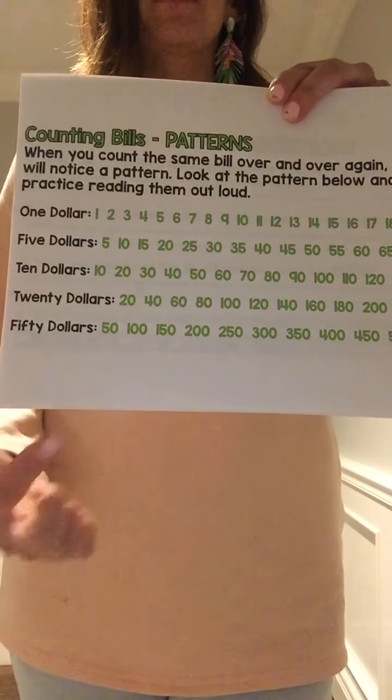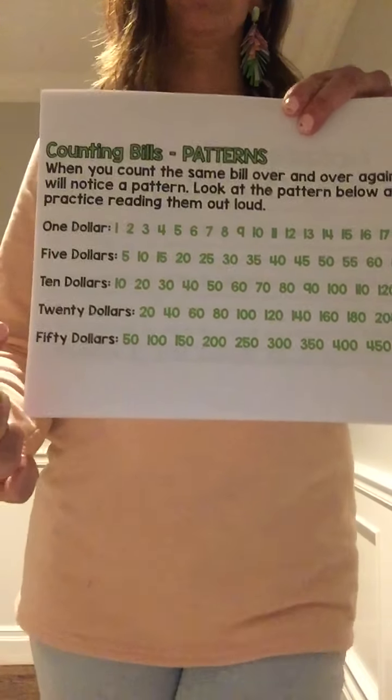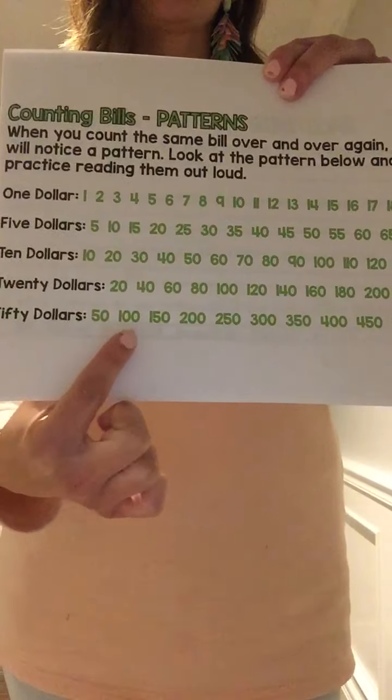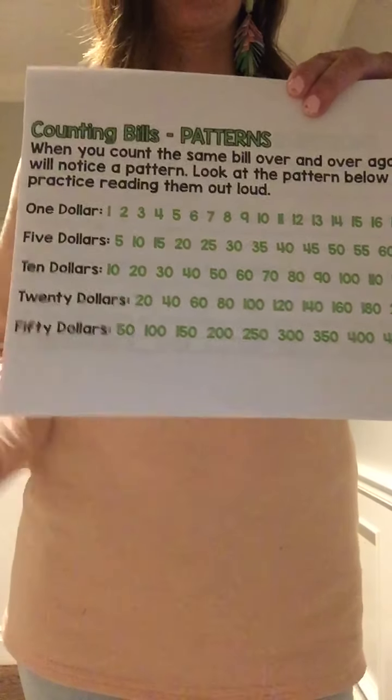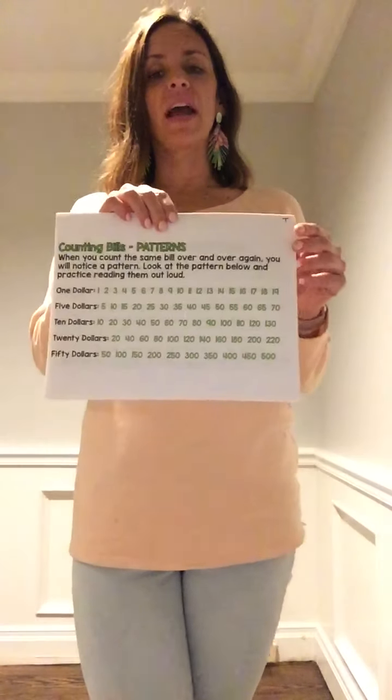Then we have $20 bills. 20, 40, 60, 80, 100. It's going up by 20 every time. And then the $50 bill, 50, 100, 150, 200. So on the next page, we're actually going to look at some of those patterns.